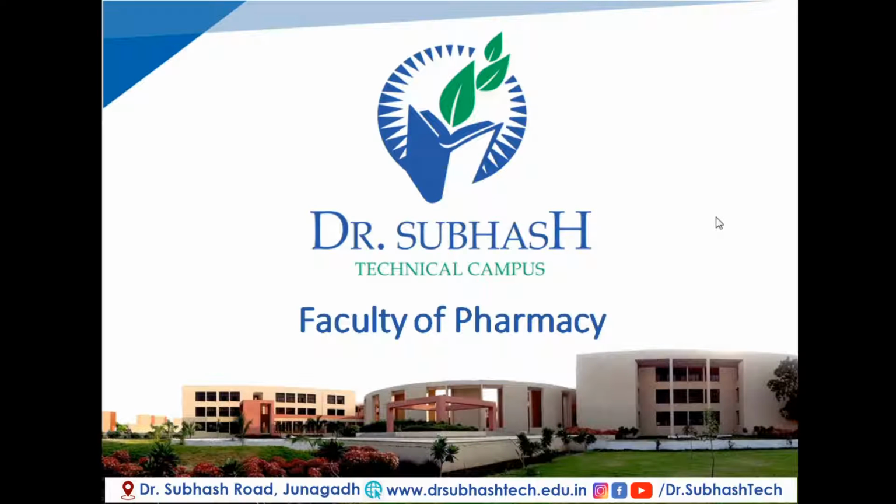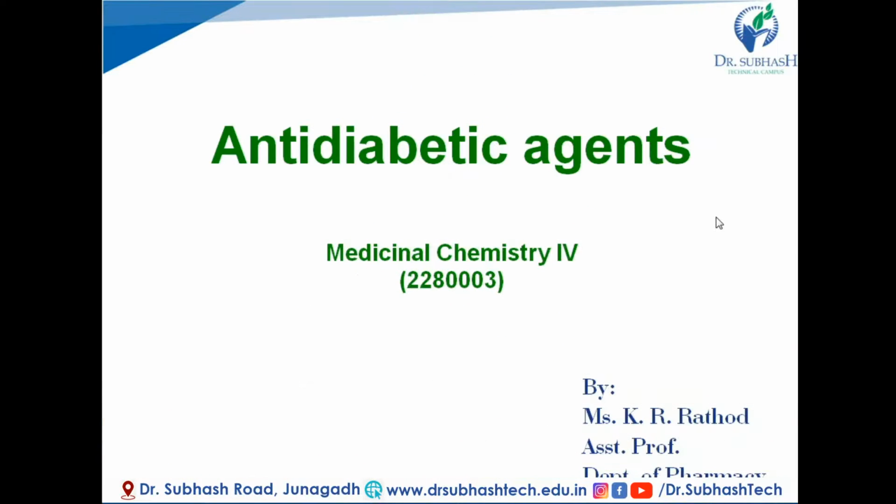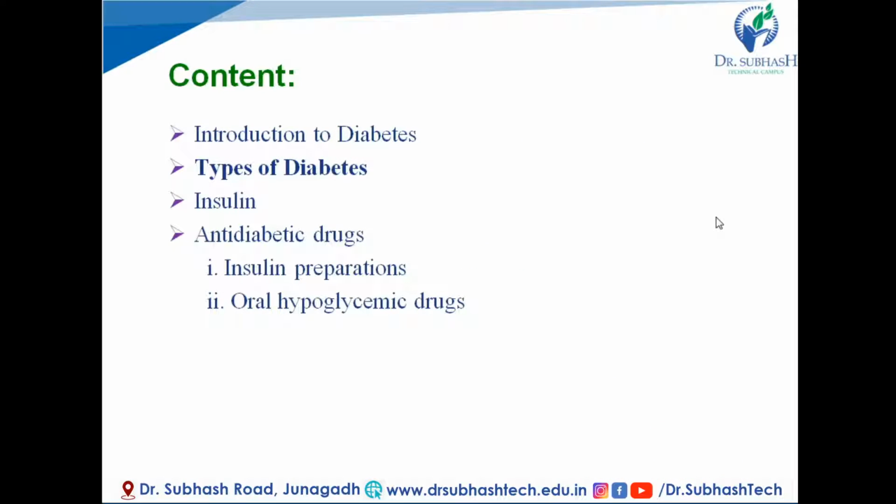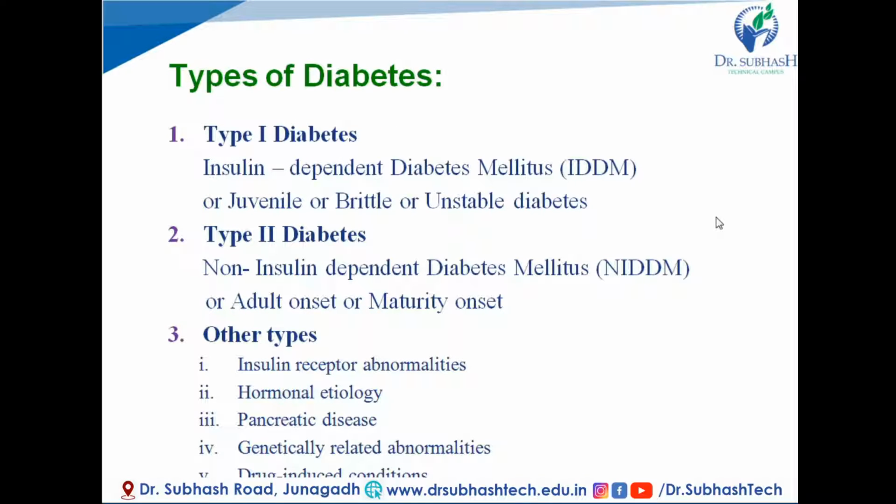Hello students, this is the second video tutorial about anti-diabetic agents. In the previous lecture we have seen the introduction to diabetes, and in this video tutorial we will see types of diabetes. Clinically, diabetes can be categorized into three categories. First one is type 1 diabetes, second is type 2 diabetes, and third is other types of diabetes.